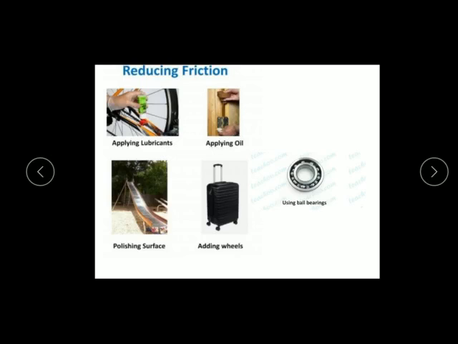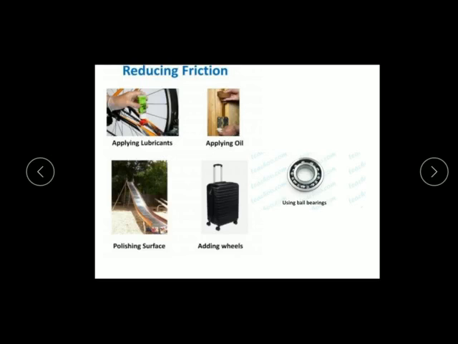And also, by using lubricants, we can reduce the friction. To reduce the friction, lubricants like oil and grease are used. When oil or grease is put between the two surfaces, the irregularities remain apart and do not interlock tightly. Thus, the surfaces can move over each other with less friction between them, right?